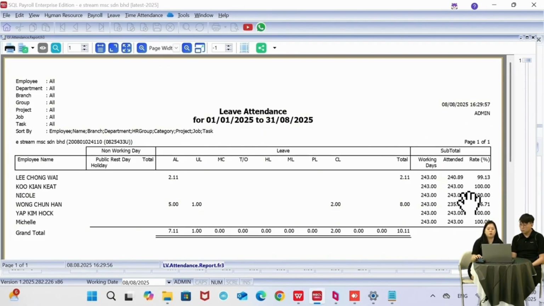Because actually some companies, when they do the bonus calculation, want to determine how much to pay their staff, right? They will depend on their attendance also. If 1 person has never taken leave and 1 person has taken more leave, then maybe the bonus they get will be lower compared to the other person, depending on how the companies calculate the bonus allocations. Okay, so this one is attendance, so it just shows you a percentage and what kind of leave they have taken for the whole year.